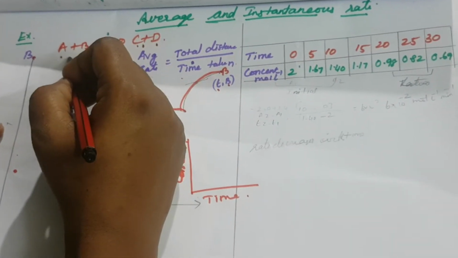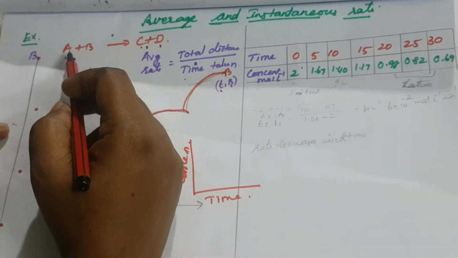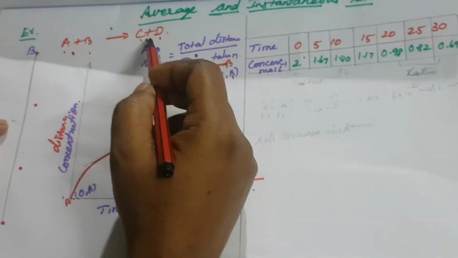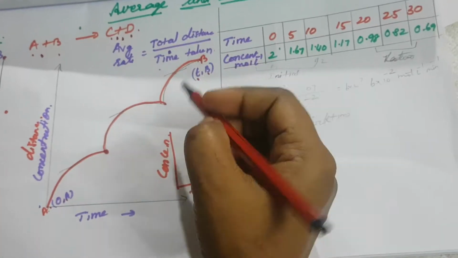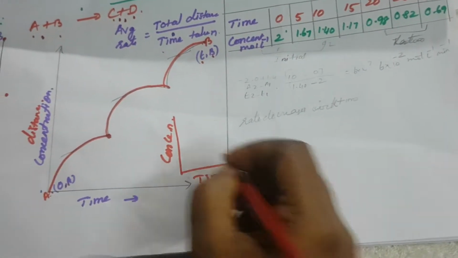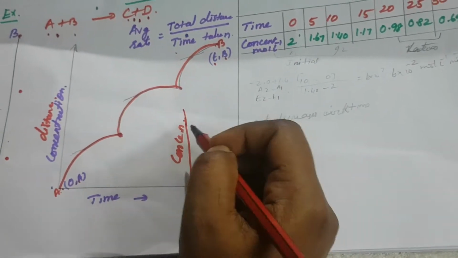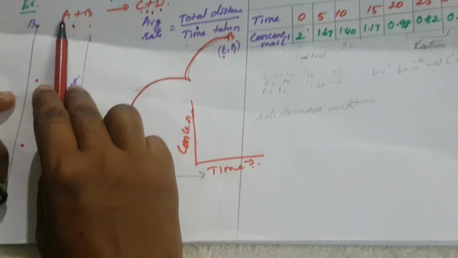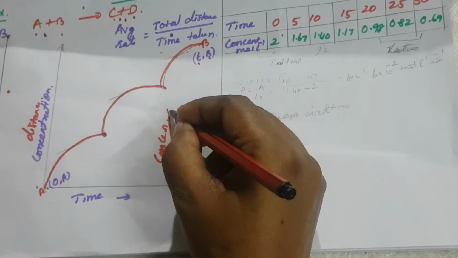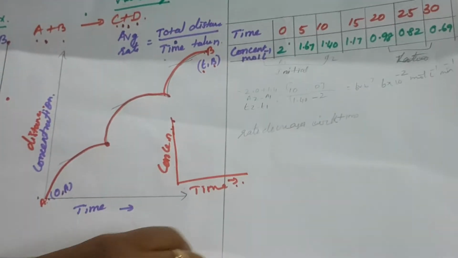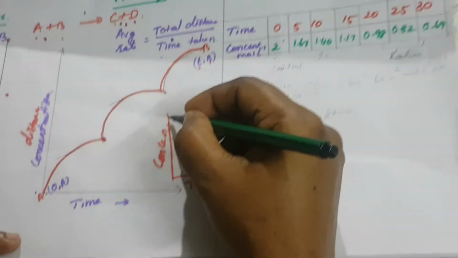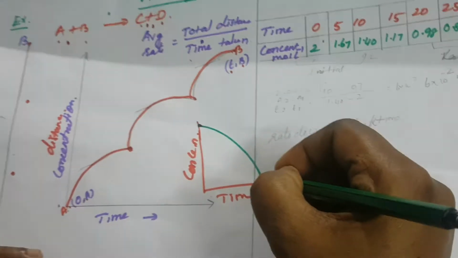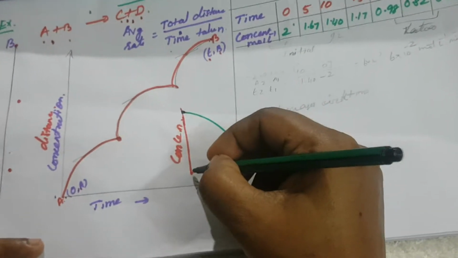In the previous class we explained what is meant by reactant. The reactants disappear and the products appear. The change in concentration per time is called the rate. So the concentration of the reactant decreases, and the product increases. This is the reactant and this is the product.